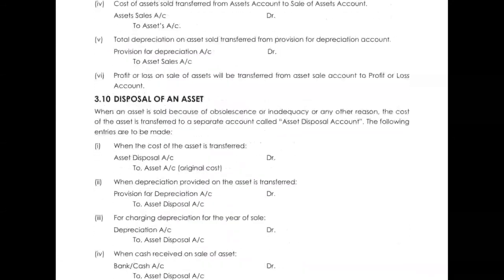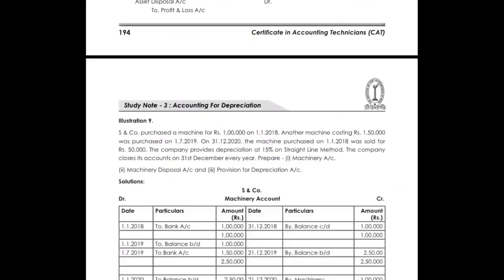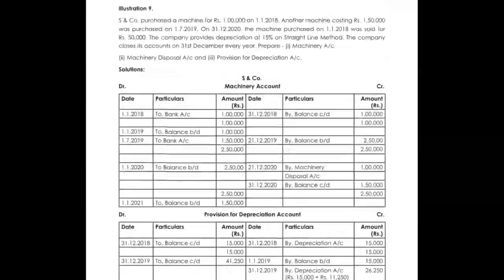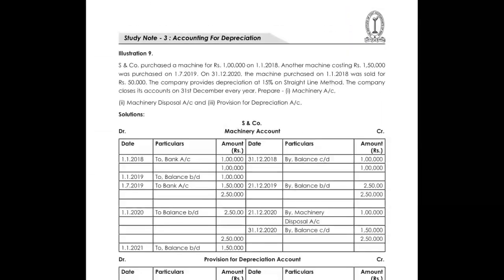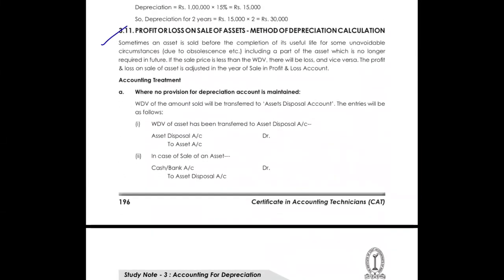That is also important but easy. And then we are going to dispose of the asset, obviously the profit and loss on sale of asset. So that we need to cover in the coming part, and some consolidated questions like illustration number 9, etc. Profit and loss on sale, method of calculation.